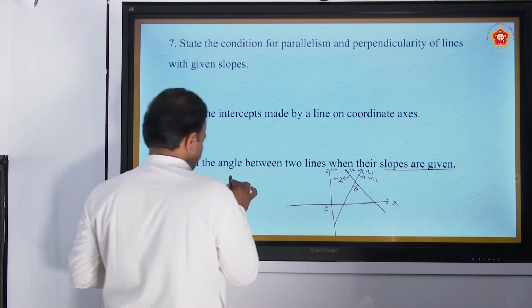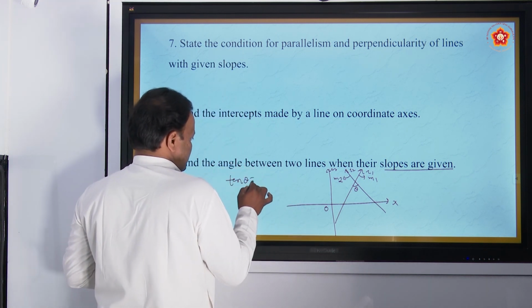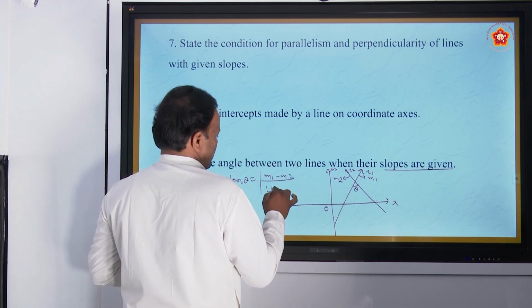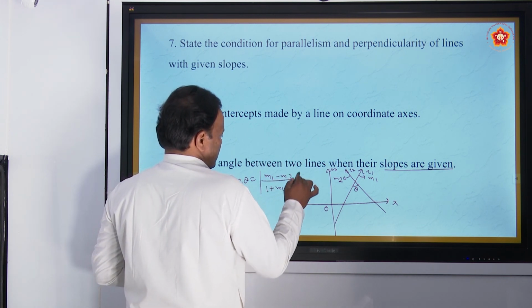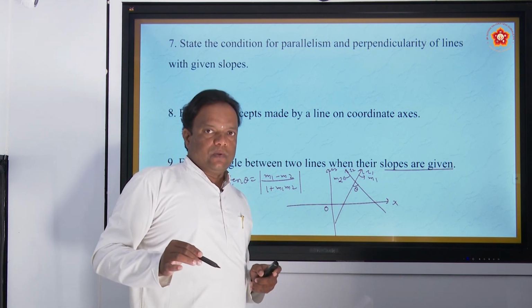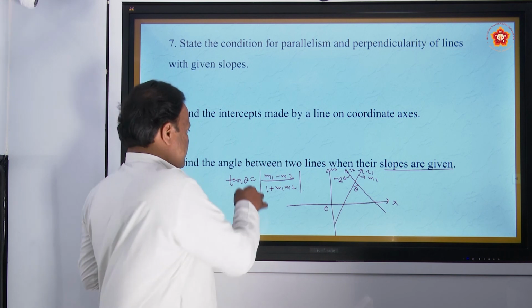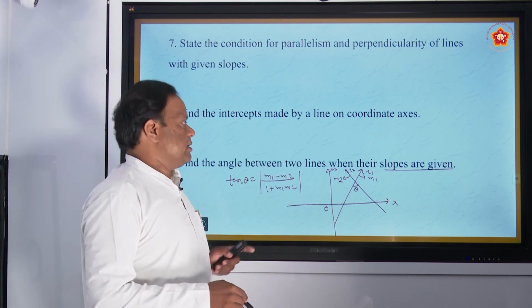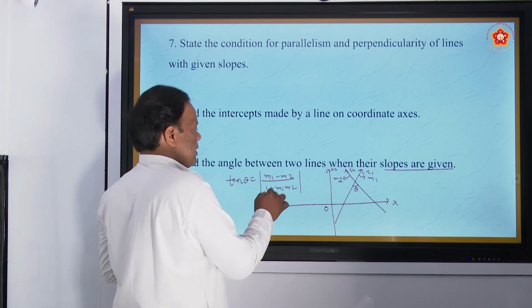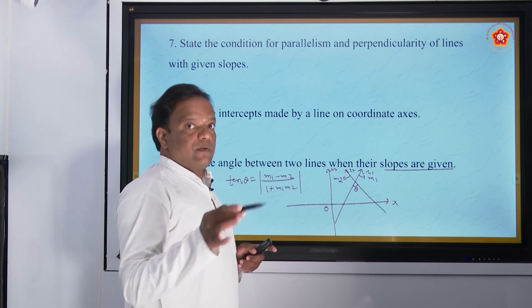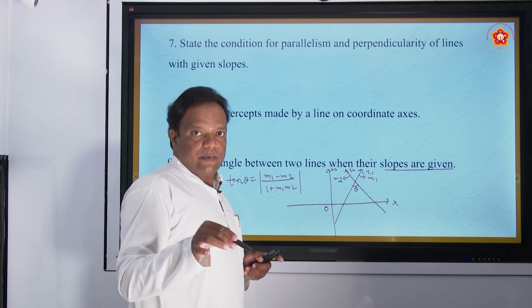The formula is tan theta is equal to mod of M1 minus M2 divided by 1 plus M1 into M2. Theta is the angle between the two lines. If you take tan, this becomes tan inverse. In the theorem you see the detail. This is the formula for finding the angle between two lines when their slopes are given.